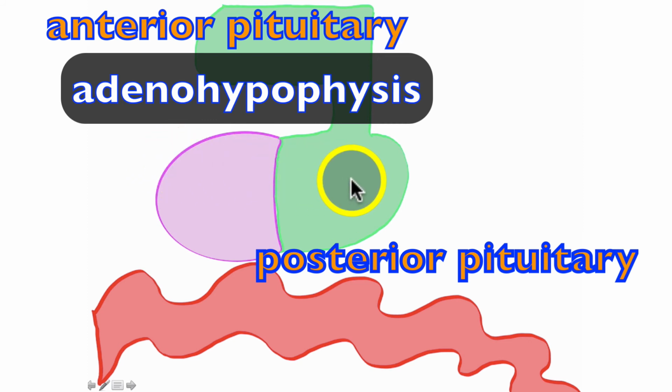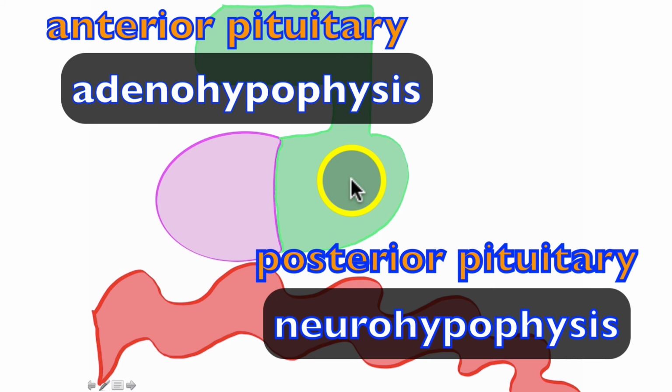The posterior pituitary is also referred to as the neurohypophysis because it is composed of nervous tissue. And I think understanding or remembering those two alternative terms for the anterior and posterior pituitary are really important. If for nothing else, it helps you remember what type of tissue these two regions of the pituitary are composed of.